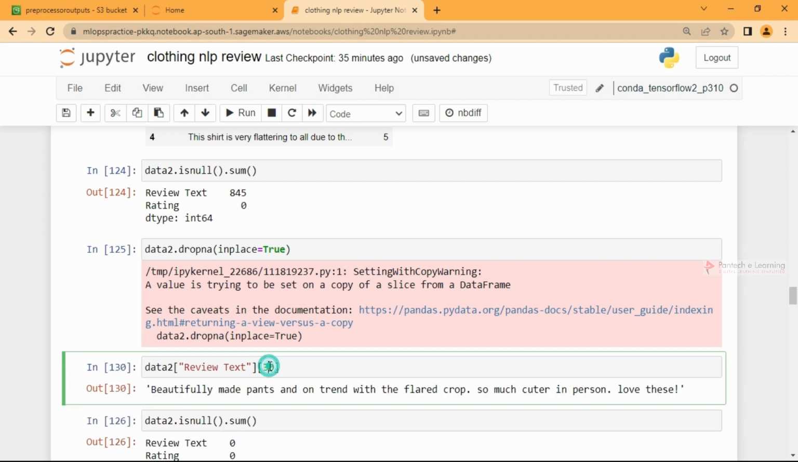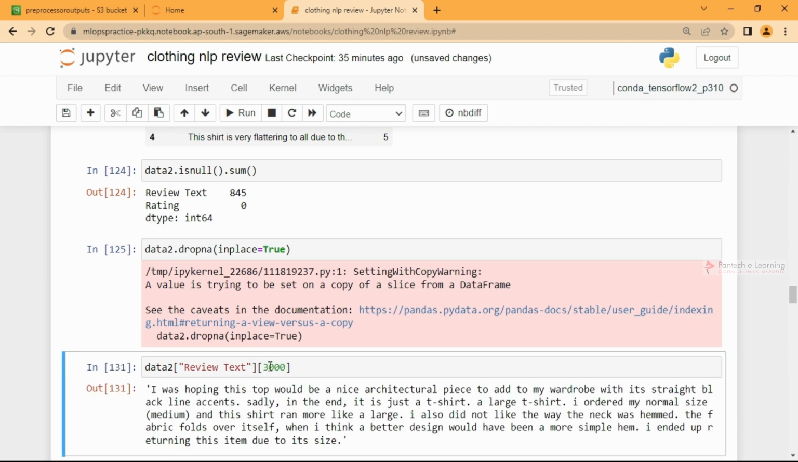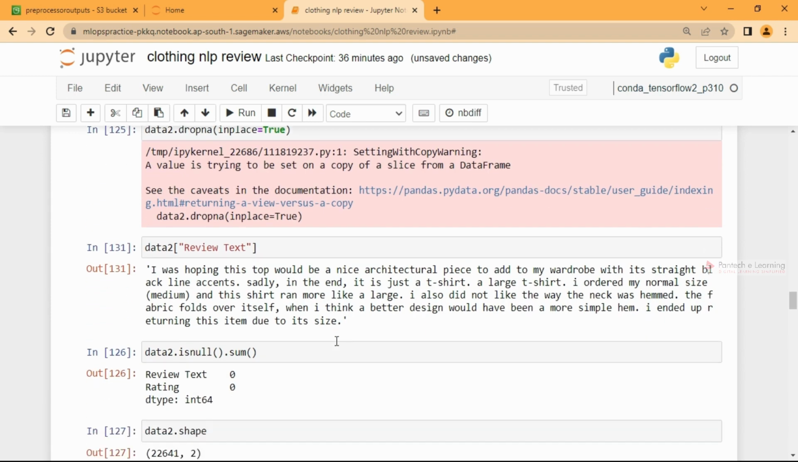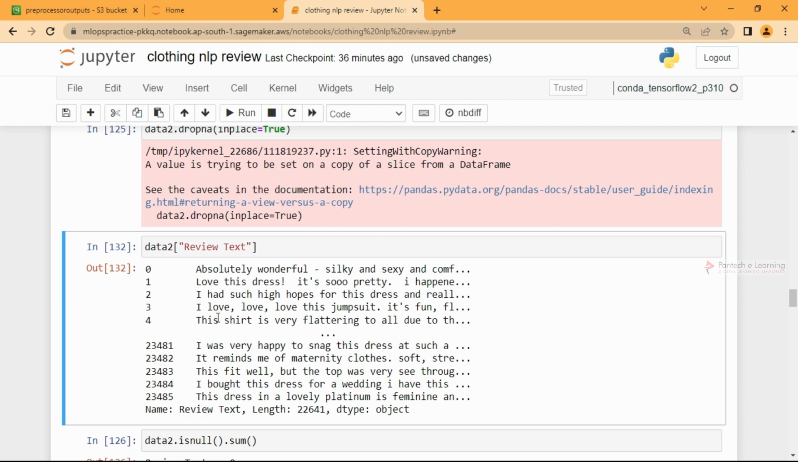Okay, and we have a lot, right? 3000 is also there. So they have written a lot like this. In every row we have many reviews they have given, and we have our rating, which I'll convert into positive and negative further. Okay, and totally we are having like this, right?